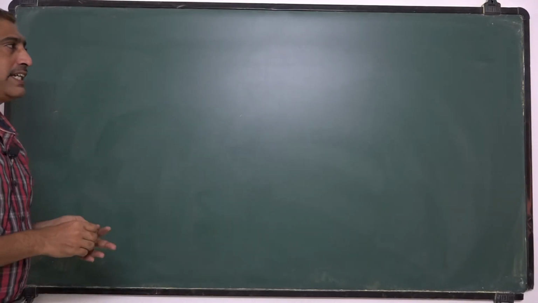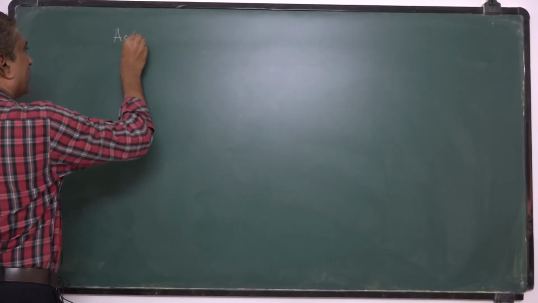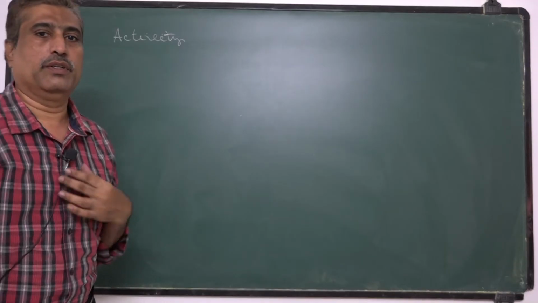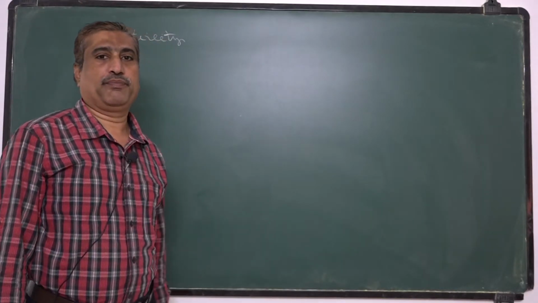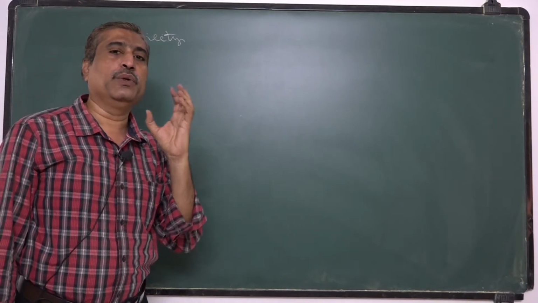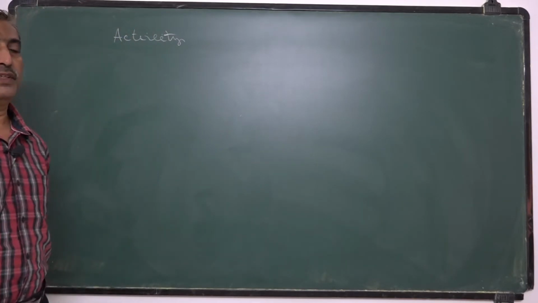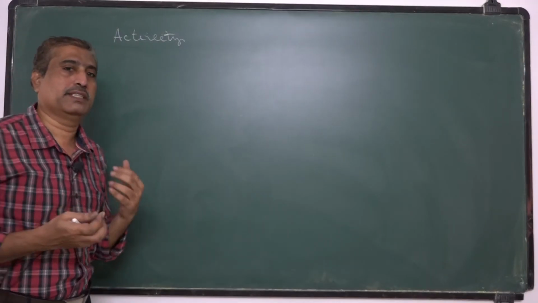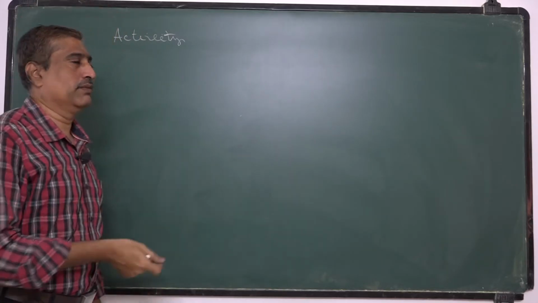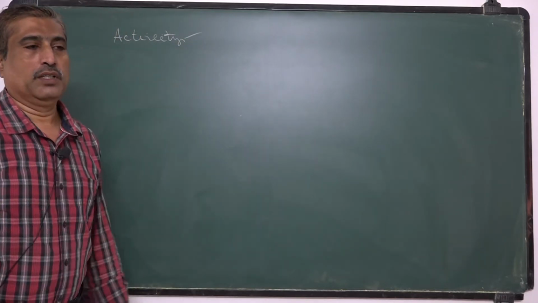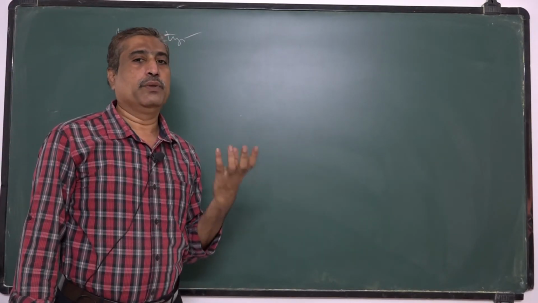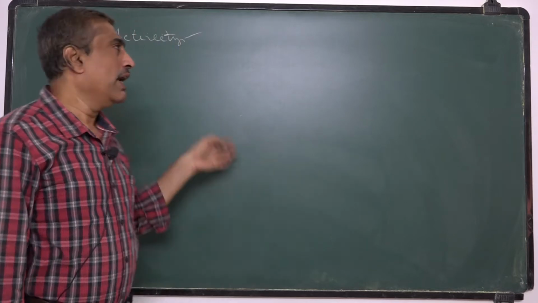Now, the activity. Activity of radioactive element or radioactive nuclei. Activity means the number of disintegrations that take place in unit time. That means if more disintegrations take place in a short interval of time, then that particular element is more radioactive. That means its activity is more. So, activity is defined as the number of disintegrations per unit time.